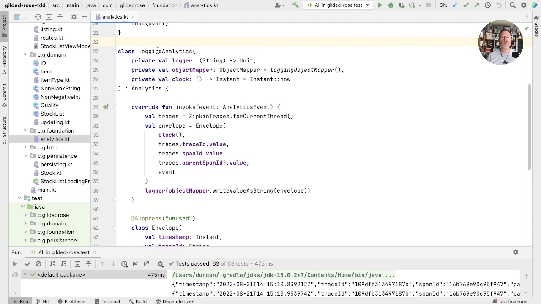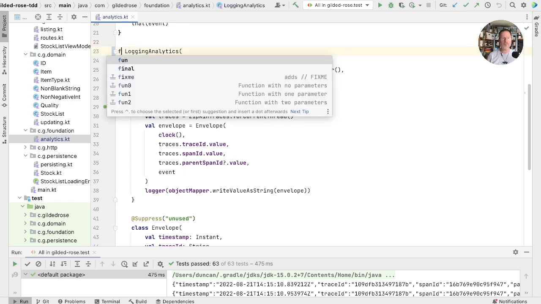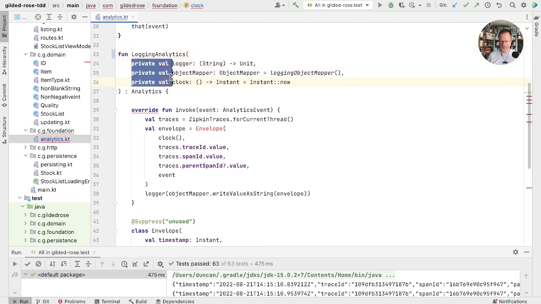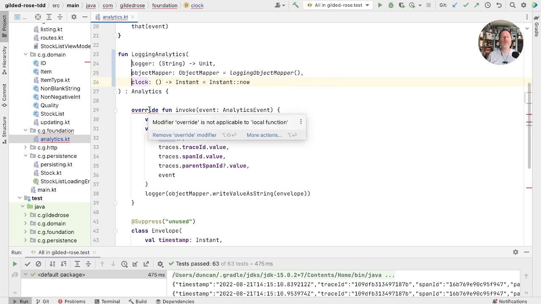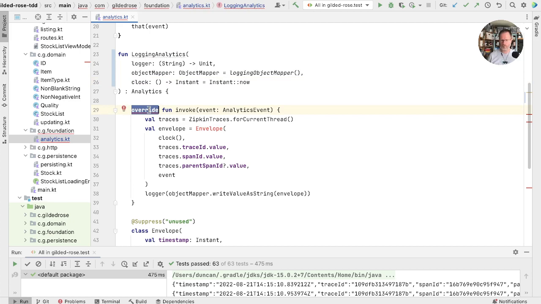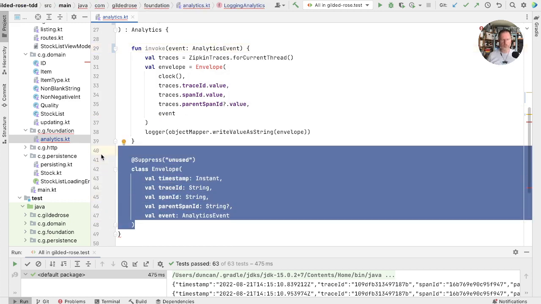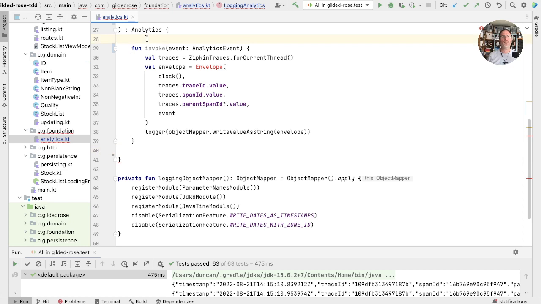First of all, there's this constructor here. This constructor creates an instance of a class for us, but we could change that into a function. If we did, that function can't have values, so we could remove this. And now this function here wouldn't be an override of anything because this isn't a class. Now inside a function, we can define classes, but we have to define them before we use them. So we could just move that up there.